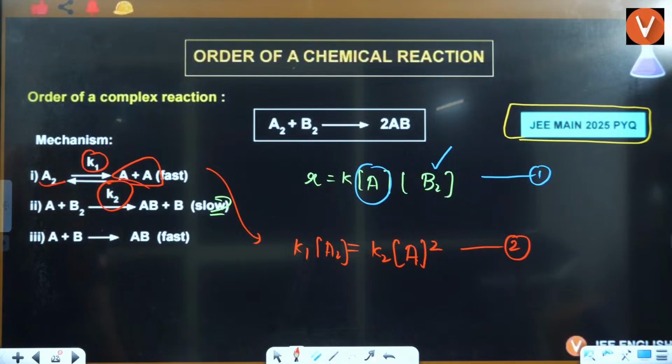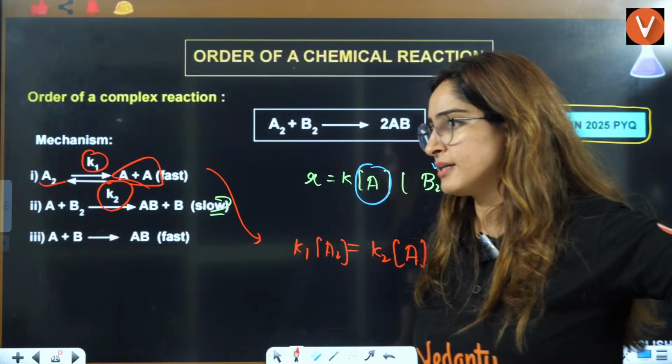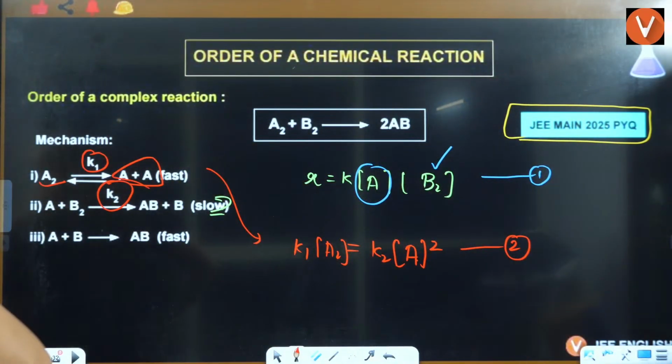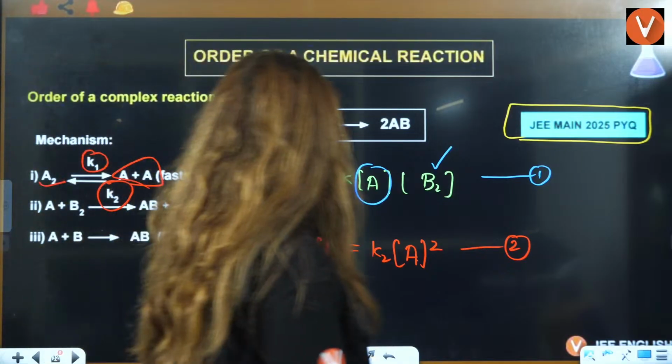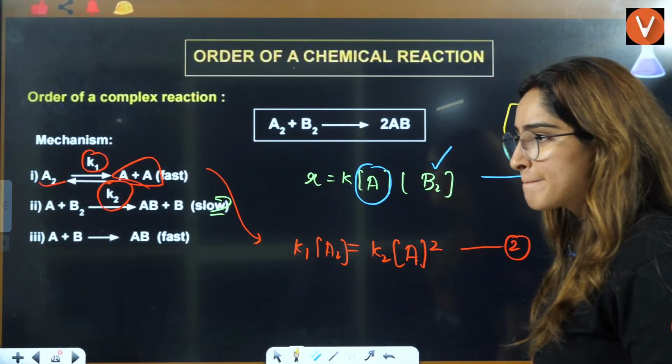I think 2 more lectures of chemical kinetics, or maximum 3. Okay? The order of the overall reaction is 1.5. That's great. Very good. Yes, that will come out to be 1.5 only. Right? That is clear to everybody?